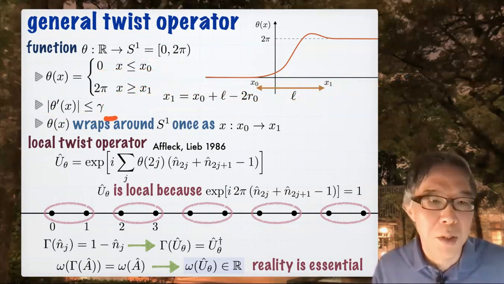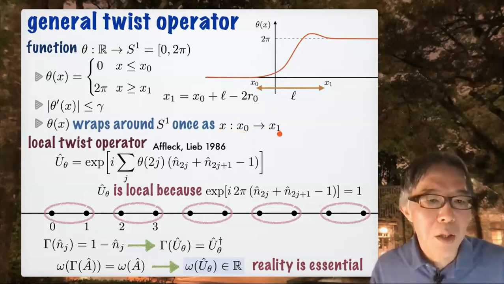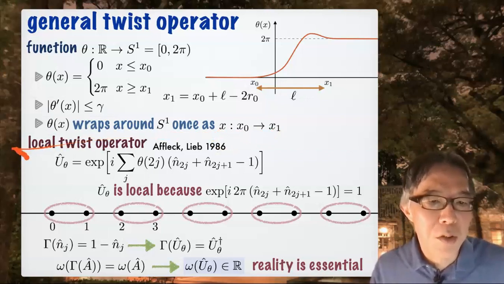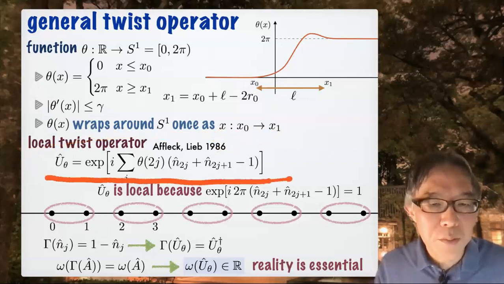So the gradient is upper bounded by some small constant gamma. And I also assume that theta wraps around S1 once in the positive direction if x goes from x0 to x1. And then I follow the philosophy of Affleck and Lieb and define the local twist operator like this.